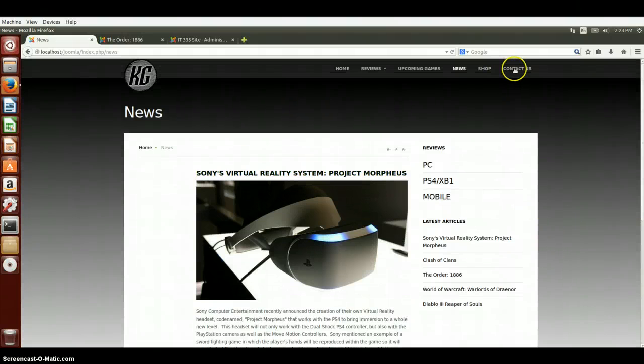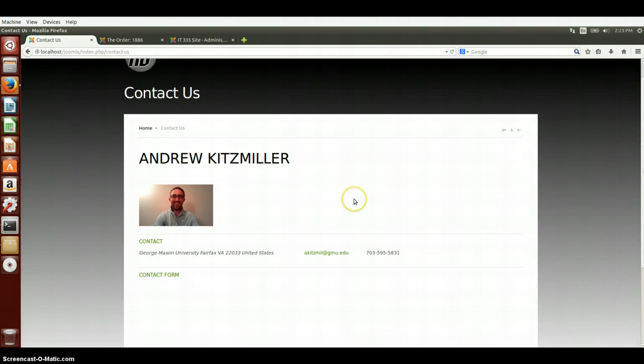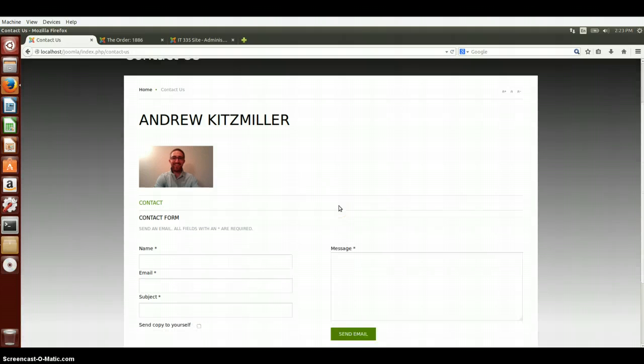The next page on my website that I'll show you is going to be the Contact Us page. This is a small page basically just displaying the company's address, contact email, contact phone number if the user needs it, as well as an image of myself, who's the owner in this case. Down here at the bottom is a small contact form that the user can fill out to send a brief message to the company as well.